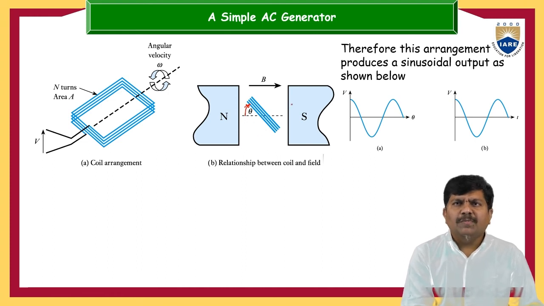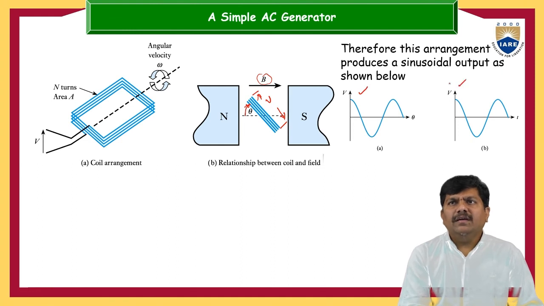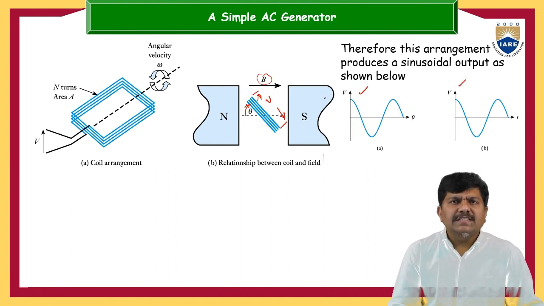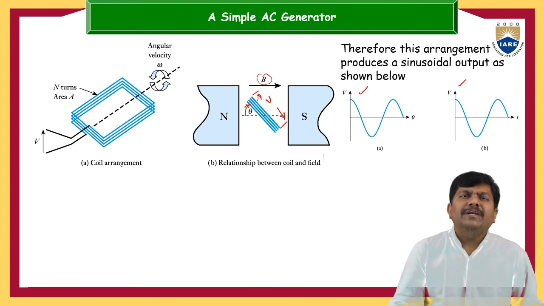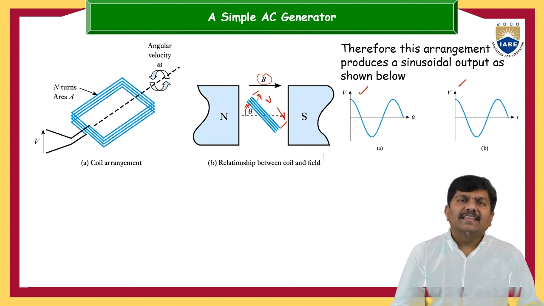Based on this the formulas will change, and this B is the direction of the magnetic field here. Here we have connected nothing, there are no slip rings and no commutator. Now whatever voltage we can see between the two sides of this is alternating in nature. So either it may be a DC generator or an AC generator. If there is no commutator segment and no slip ring segment, then that becomes an AC generator only. So the simple arrangement of the AC generator has the same orientation, but in the absence of slip ring or commutator, that is an AC generator.